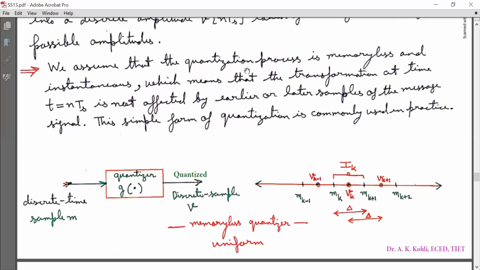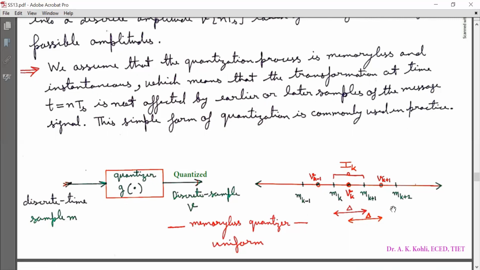We assume that the quantization process is memoryless and instantaneous, which means that the transformation at time t is equal to nTs is not affected by earlier or later samples of the message signal. This simple form of quantization is commonly used in practice. Now look at this. This is the block indicating the quantizer with system function g. Now input is discrete time sample m and the output is quantized discrete sample v. This is a memoryless quantizer and this is of uniform type.